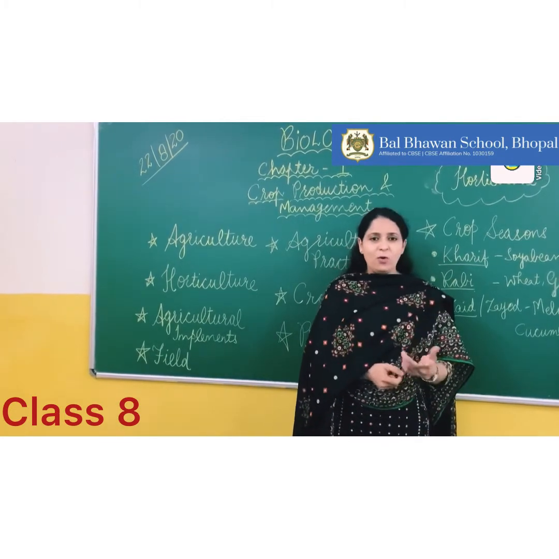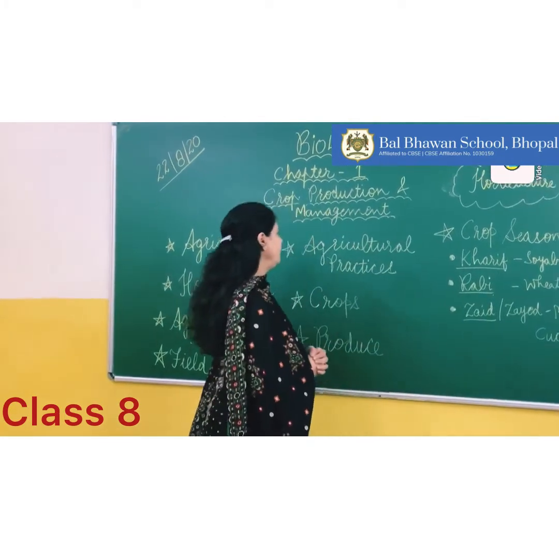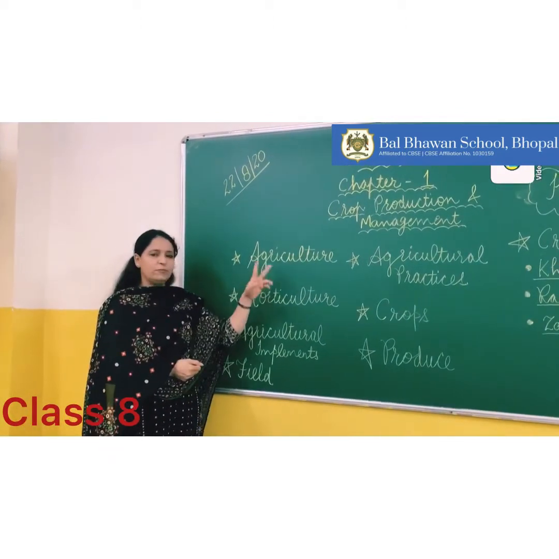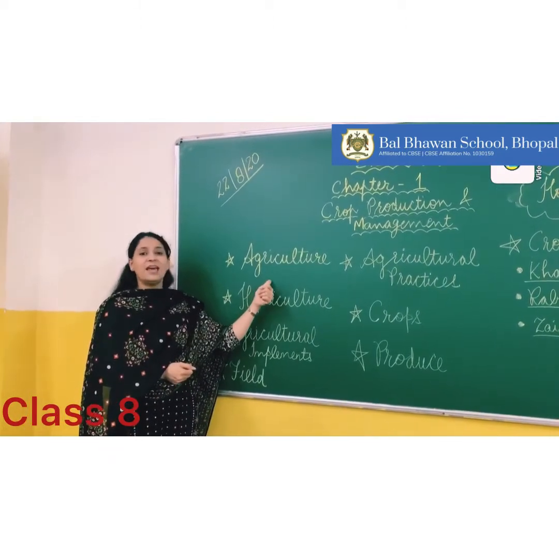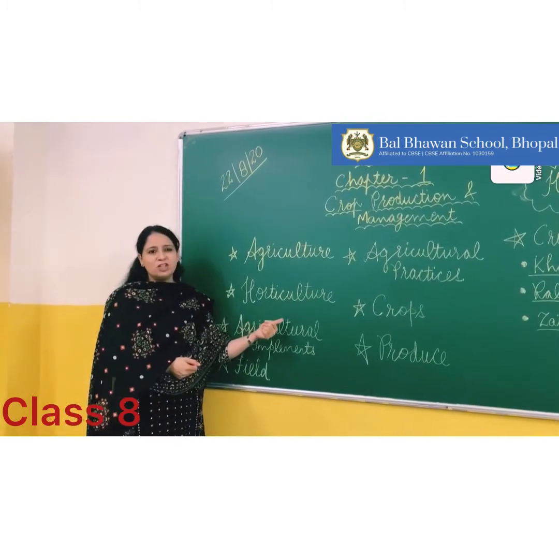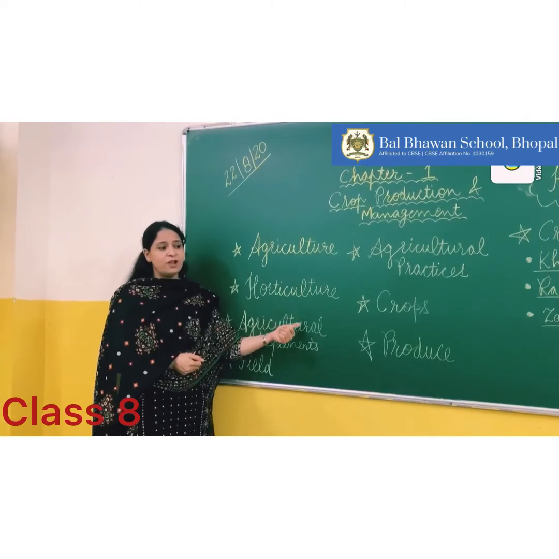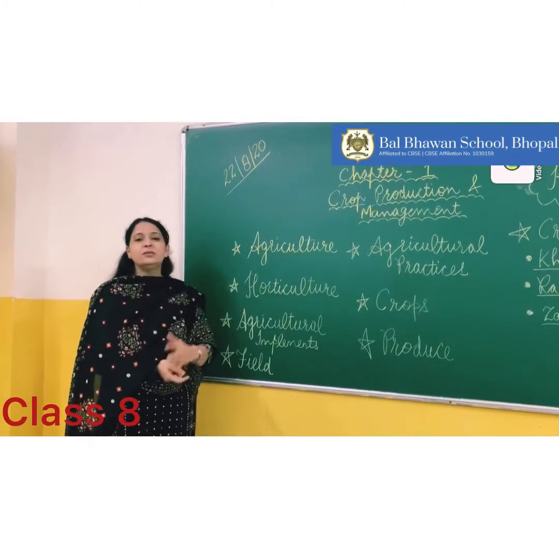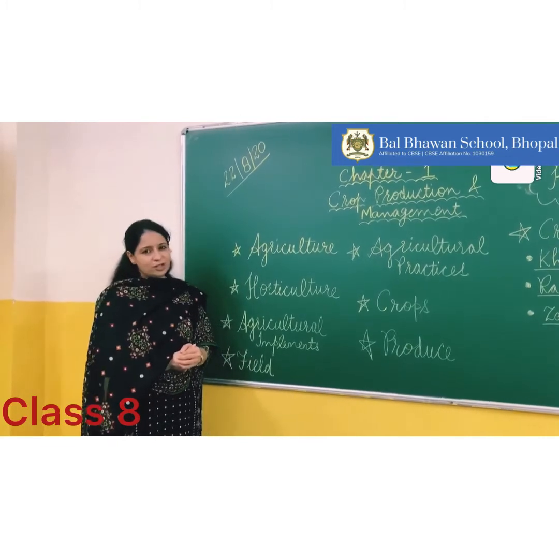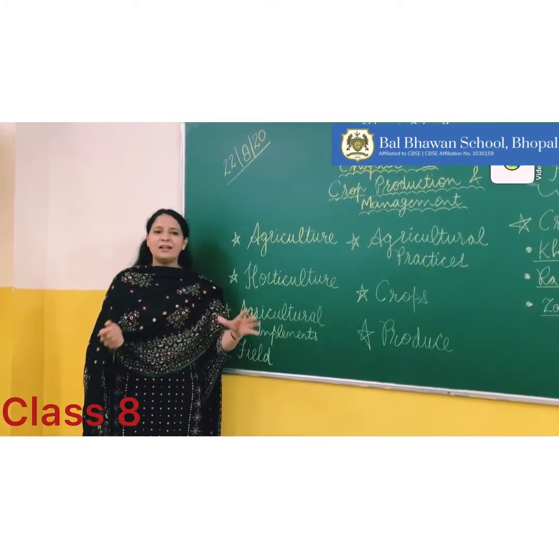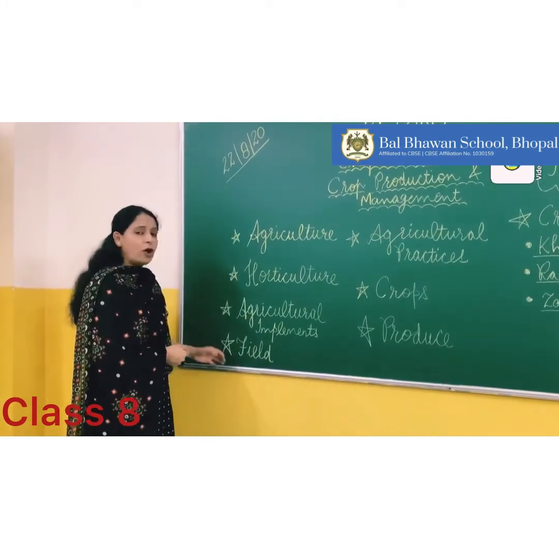So I hope you all have understood what we have studied today. Agriculture: the term agriculture is derived from the two Latin words, ager and cultura. Horticulture is the production of crops like vegetables, flower-producing plants and fruits. Agricultural implements include the tools that we use during agricultural practices. A field is a large flat area where the crops are grown.